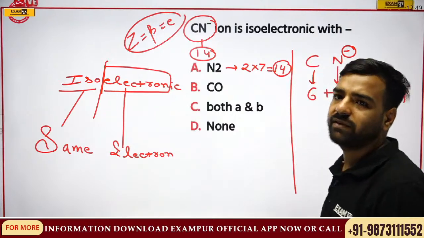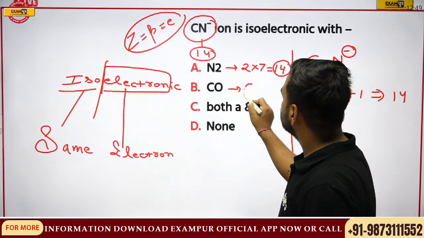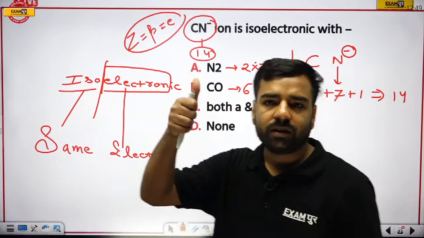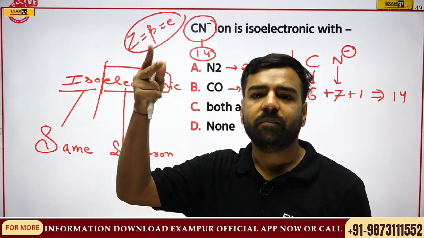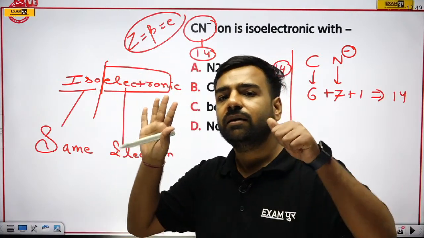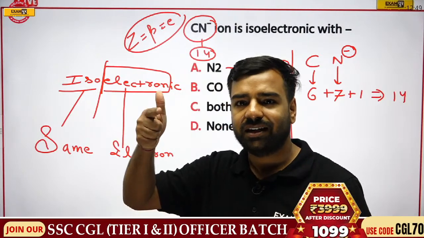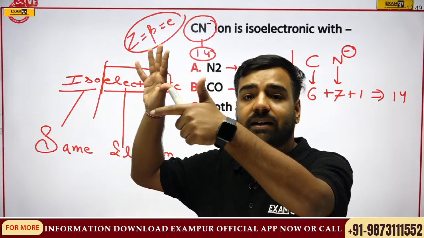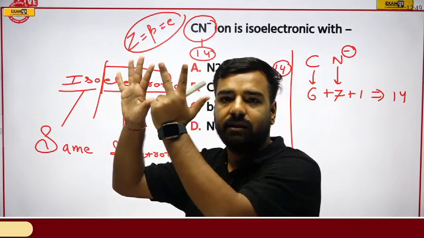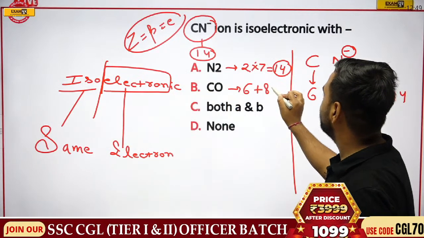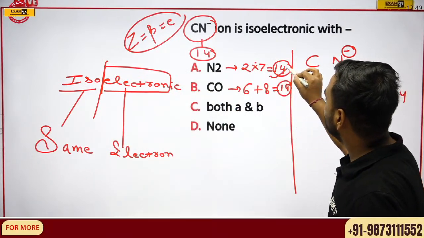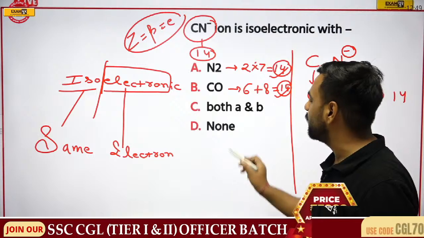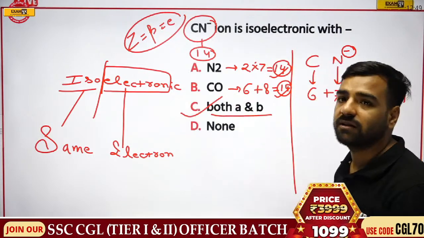Talking about CO, which Vikramaditya has given as the answer: carbon has 6, oxygen has 8. Remember the order: hydrogen, helium, lithium, beryllium, boron, carbon 6, nitrogen 7, oxygen 8. So 6 plus 8 is 14. It is also 14, and this was 14. So option A is also correct, B is also correct. Both A and B are going to be the correct answer.